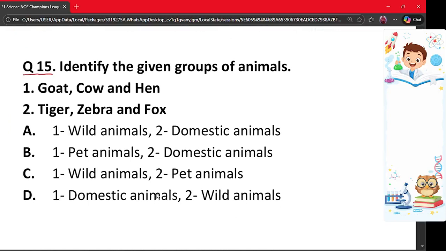Question number 15. Identify the given groups of animals. 1. Goat, cow and hen. 2. Tiger, zebra and fox. A says 1 are wild animals and 2 is domestic animals. B says 1 are pet animals and 2 are domestic animals. C says 1 are wild animals and 2 are pet animals. D says 1 are domestic animals and 2 are wild animals. The correct answer is option D. Why? Because goat, cow and hen are domestic animals, while tiger, zebra and fox are wild animals. Hence, option D is the correct option.